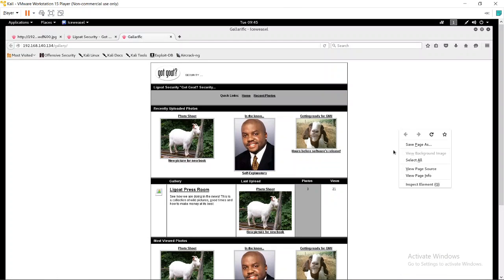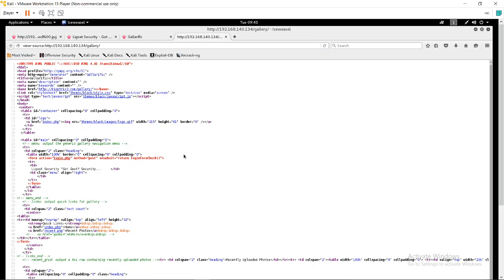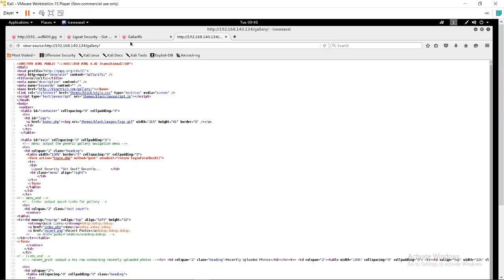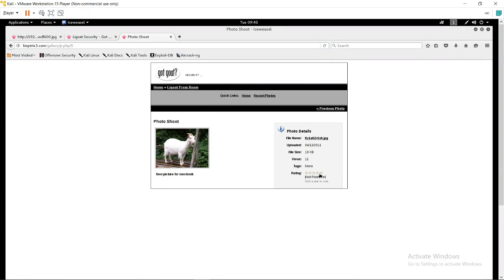Now I am going to view the page source to see if we can find any useful information, and we didn't find anything. Okay, so now let's move to an individual image. Let's rate it.